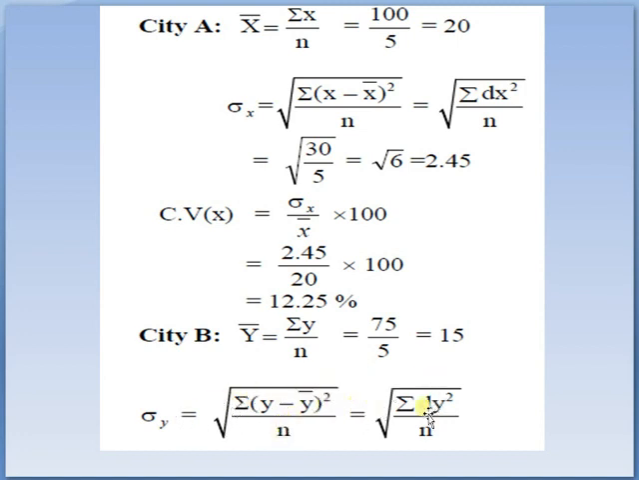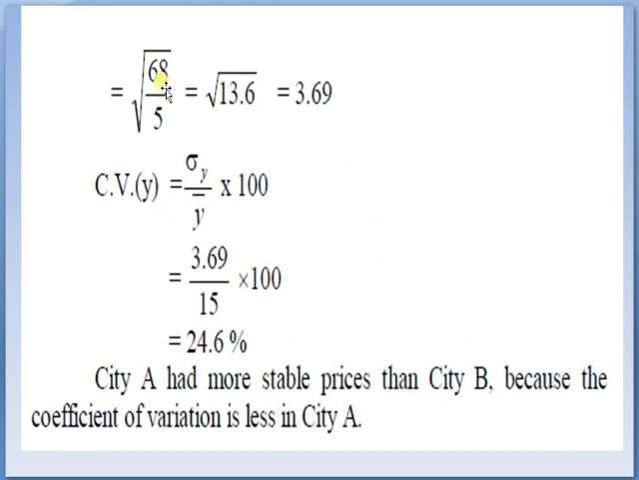Putting the values in the formula, X bar is equal to summation X by n, that is 100 upon 5, that is 20. Sigma X is equal to the square root of summation of X minus X bar square divided by n, that is summation dx square by n, that is 30 divided by 5, that is root 6, 2.45. The coefficient of variation of X, that is sigma X upon X bar into 100, is 2.45 divided by 20 into 100, that is 12.25%.